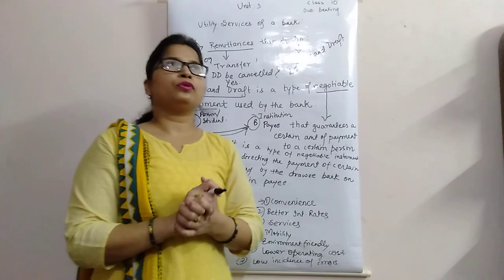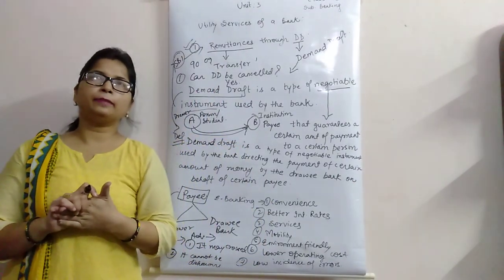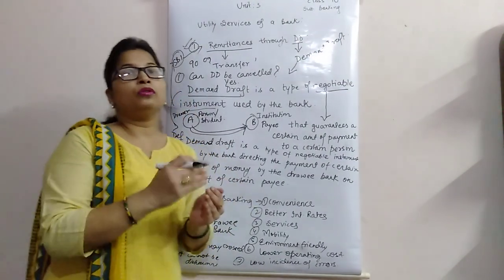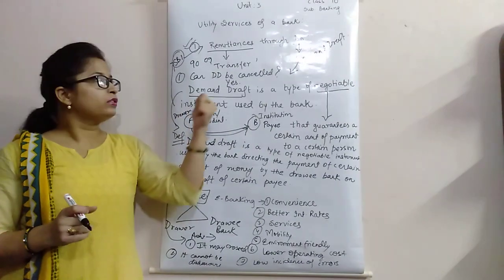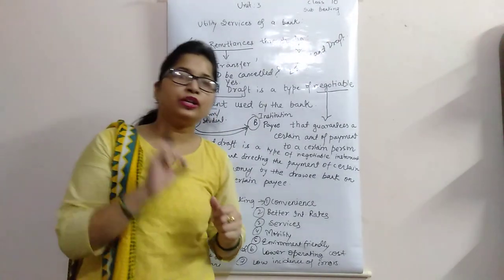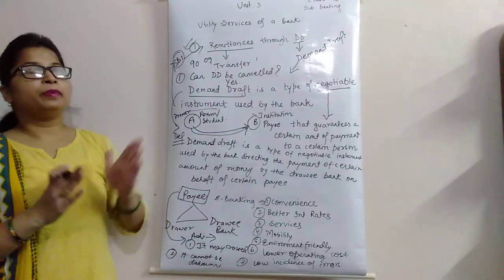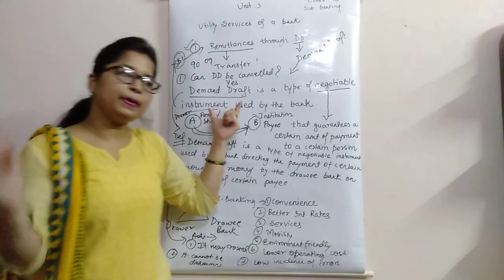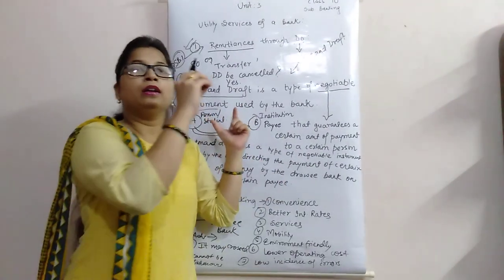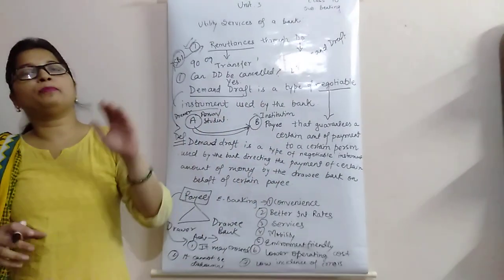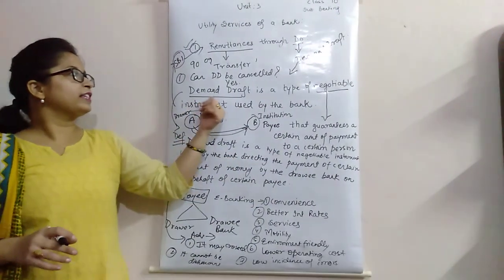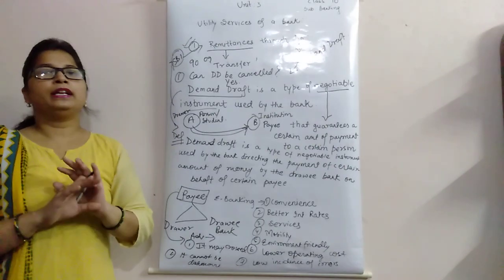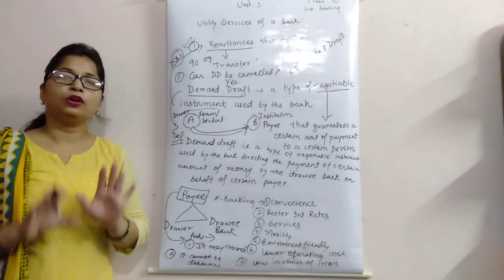Actually DD is used between the unrelated parties. Unrelated parties or unknown parties. It means ऐसी parties जो कि unknown है एक दूसरे को. ठीक है, तो उनके बीच में DD यूज होता है. Why? Because DD is one of the most secured mode of payment. क्यों? Because जो ड्रॉवर होता है, जो बनाता है DD को, उसको पहले पैसा जमा कराना होता है. He had to get the money deposited in the bank or either he had to pay the cash also for the making of DD. तो इसमें क्या होता है? पेई जो कि पेमेंट रिसीव करेगा, he does not suffer from any fraud or counterfeit.